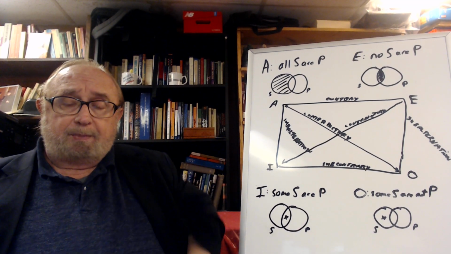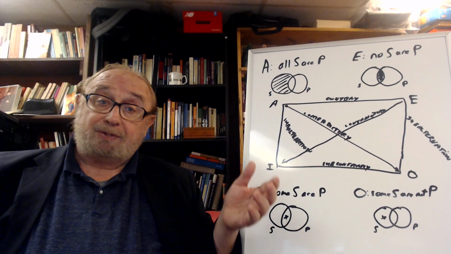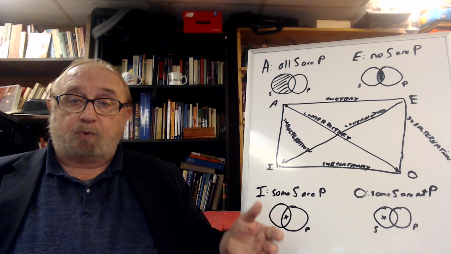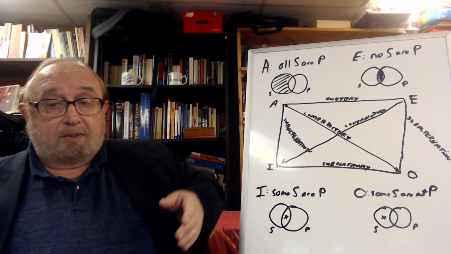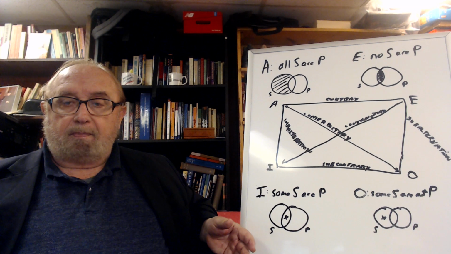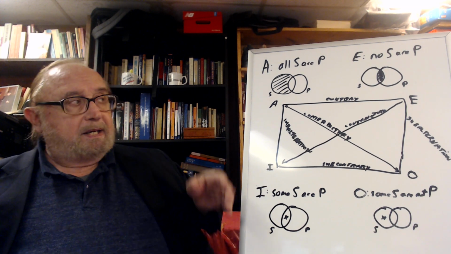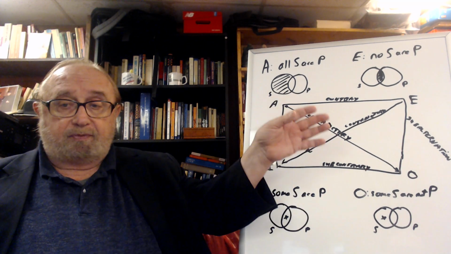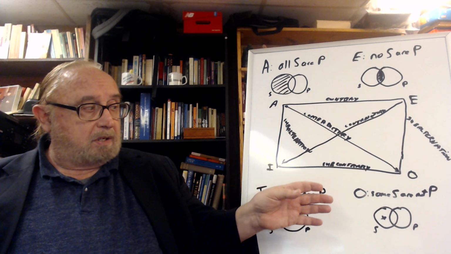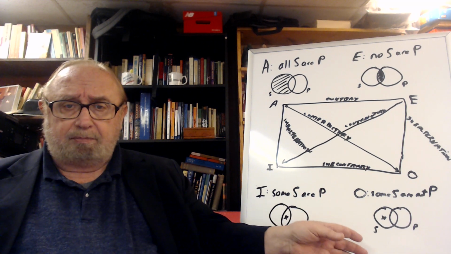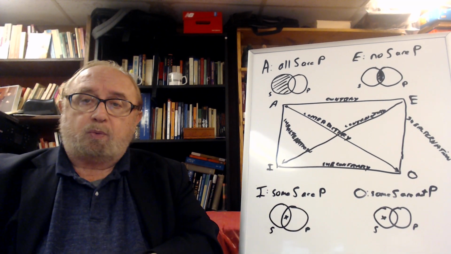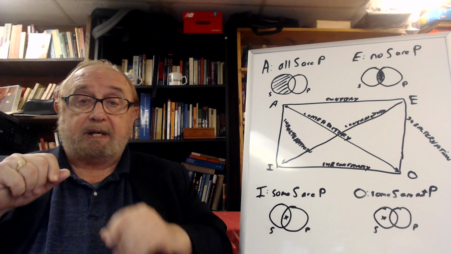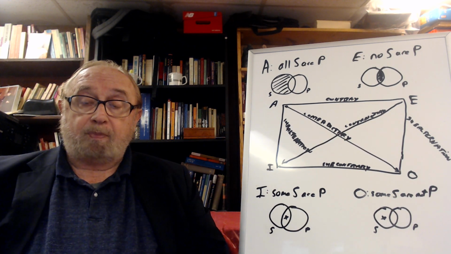The second thing they're concerned about is quality. Is it positive or negative? The A and the I are obviously positive. We're saying all men are mortal. Some men are definitely mortal. And the E is a negative quality. There are no dogs which are fish. And there are some dogs which do not have black hair. So we have quantity, is it universal or particular, and quality, is it positive or negative?